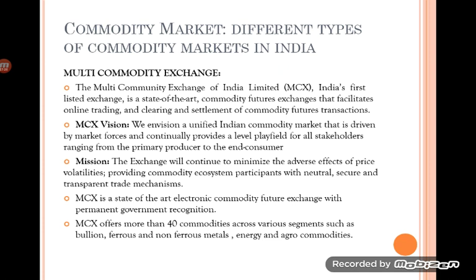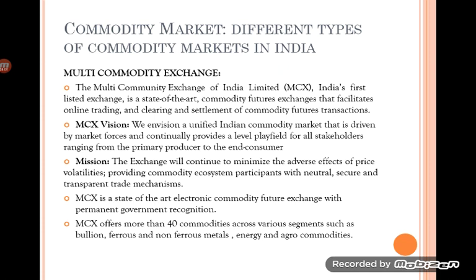As the title itself says, multi-commodity exchange, various types and categories of commodities are traded. It includes gold, silver, bullion, and minerals like aluminium, copper, nickel, iron and steel. It also provides a platform for agricultural commodities like oil and oil seeds, that is cooking oil, pulses, grains and spices. Then it also provides a place for plantation crops like cashews, rubber, betel nuts, coconuts and coffee. All these are also traded here.